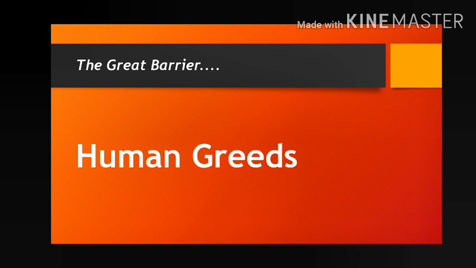What are the three mistakes? Misuse of resources, overuse of resources, and exploitation of resources. These three mistakes lead to so many problems. What are the problems? Let us see.